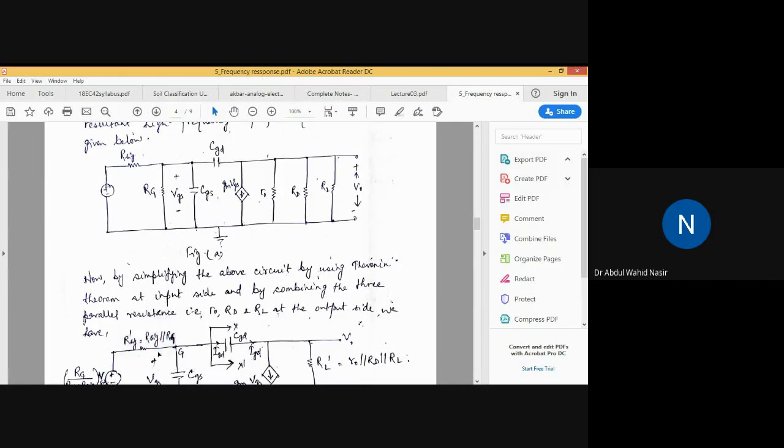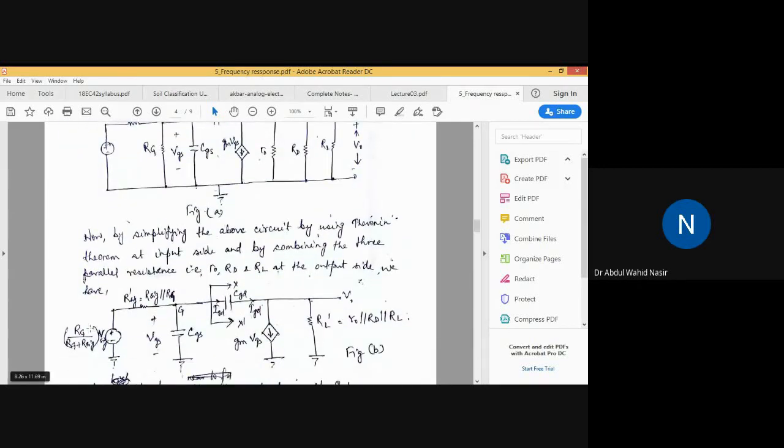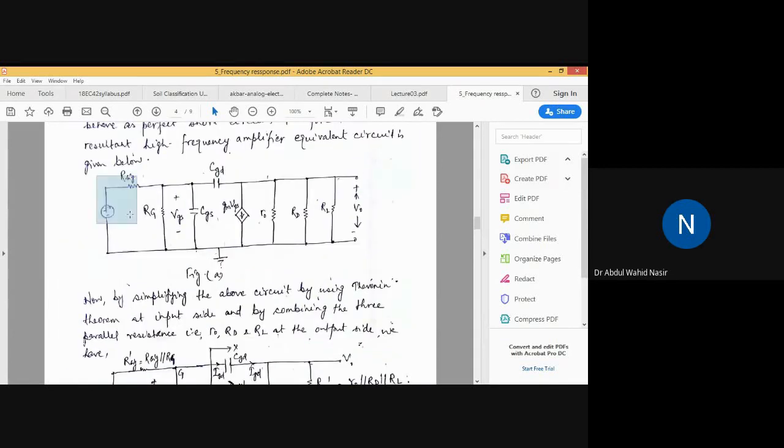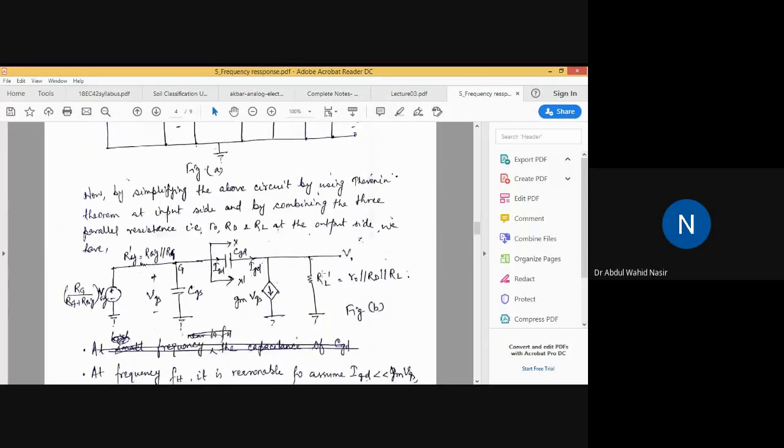Okay. So on the left hand side, you have used Thevenin theorem, and you have simplified the input side of the circuit. Now on the right hand side you can see, R naught, RD, and RL are parallel. So we can represent this set of resistances using some equivalent resistance. That has been done on this side, and it has been named as RL dash, which is equal to R naught parallel RD parallel RL.